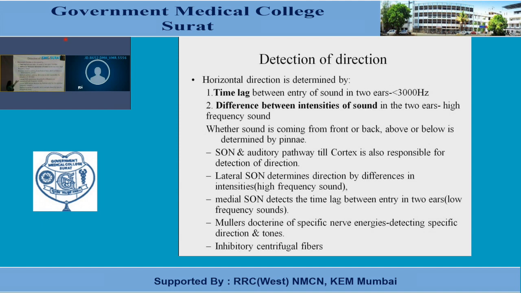This medial superior olivary nucleus has a special characteristic. Each neuron present in it has two dendrites, and these dendrites project in two directions, one towards the right and another towards the left.